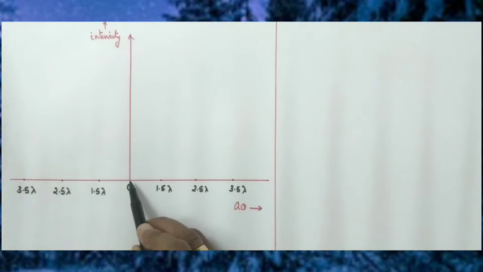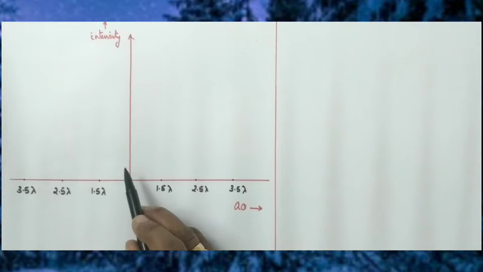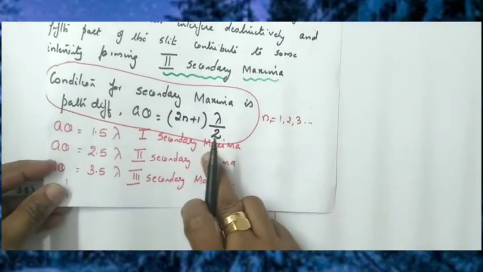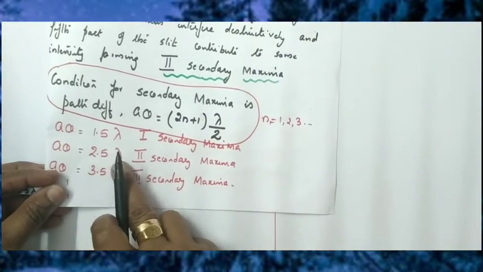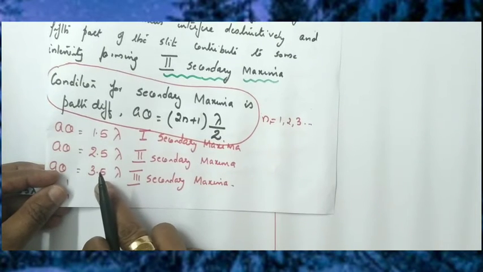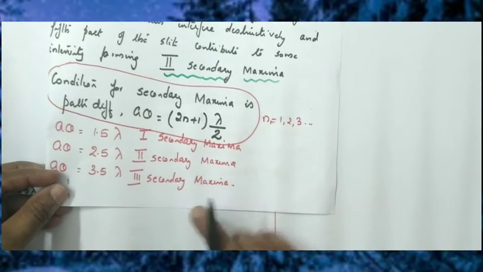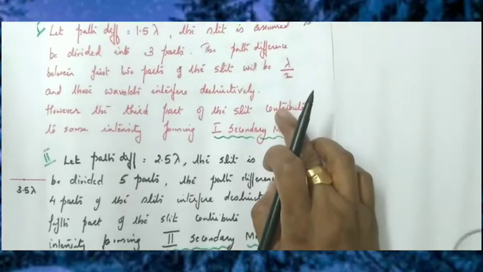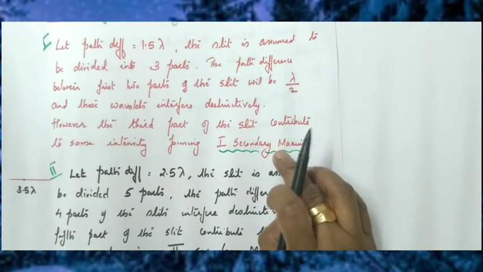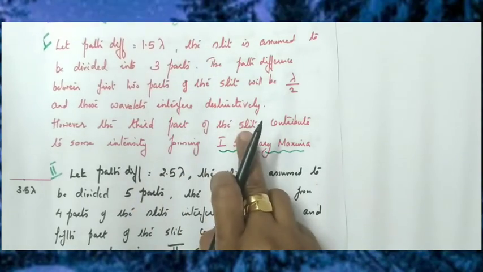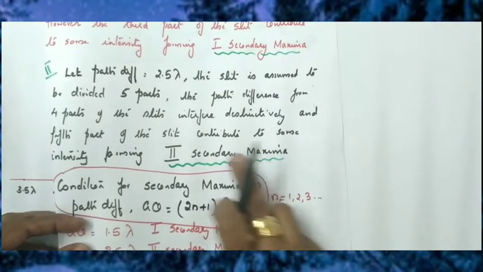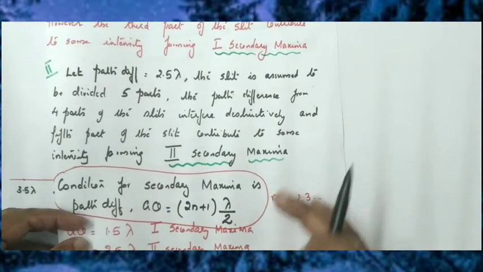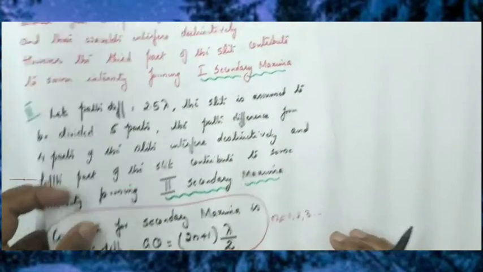We know that at path difference equal to 0, that is central maxima. If path difference is 1.5 lambda, that means first secondary maxima. If path difference is 2.5 lambda, second secondary maxima. Path difference 3.5 lambda means third secondary maxima, and so on. But what about the intensity? Intensity goes on decreasing, because for the first secondary maxima, intensity is provided by 1/3 part of the slit. In second secondary maxima, intensity is provided by 1/5 part of the slit, and so on. So intensity goes on decreasing in diffraction pattern.